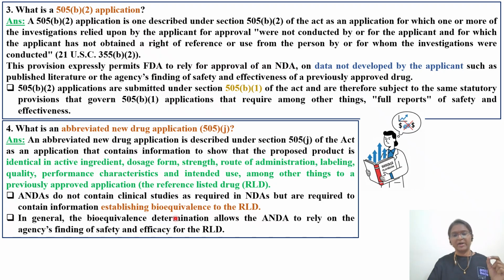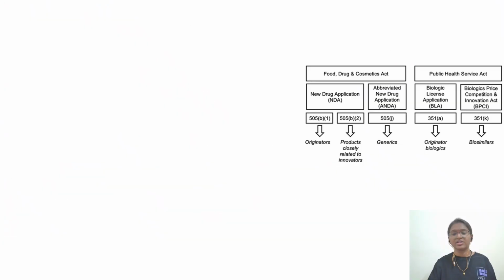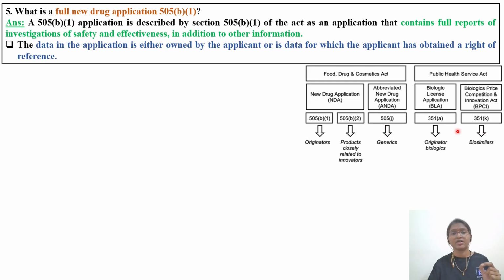In general, the bioequivalence determination allows the ANDA to rely on the agency's finding of safety and efficacy of the reference listed drug. So this is the thing, two types of application. That is, 505(b)(1) application is the original application, whereas 505(b)(2) application is, this is also an NDA, but once the patent gets expired, there is a change in the salt form. Means bioequivalence type of drugs we will be doing in 505(b)(2), whereas in the case of 505(j), it is a generic application.